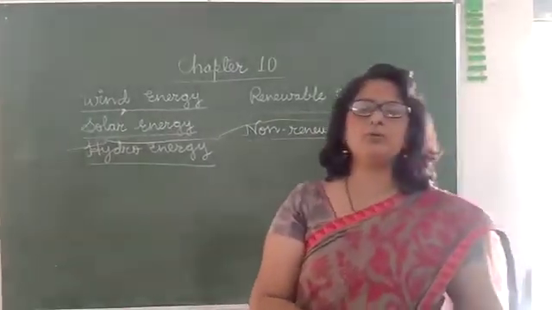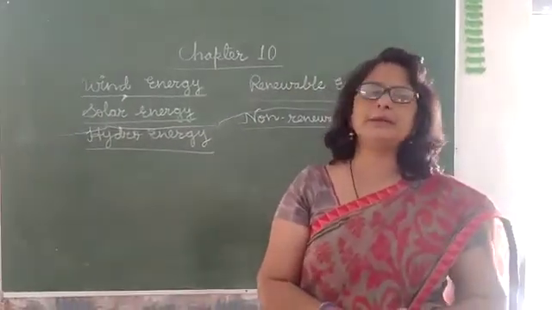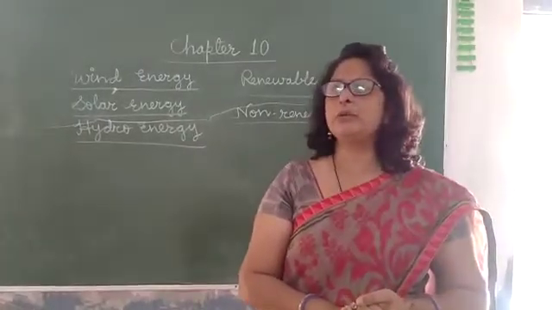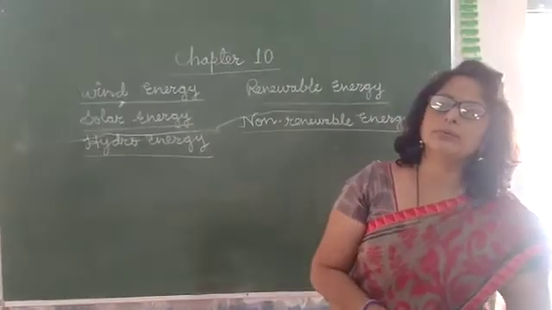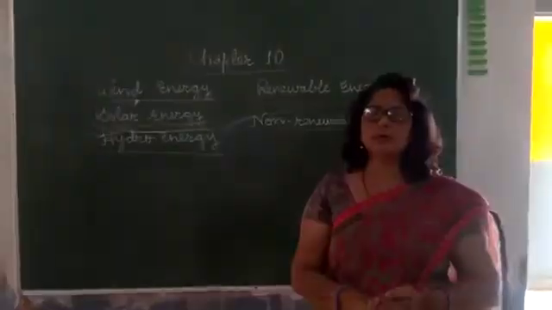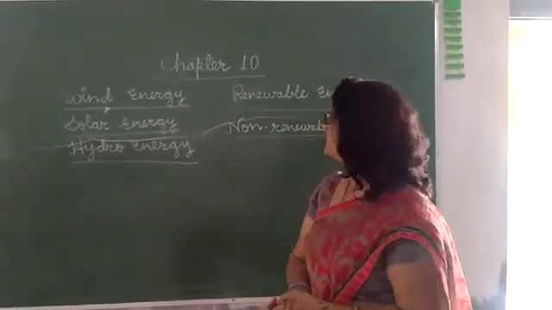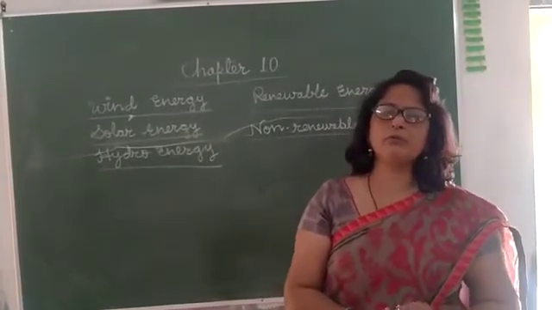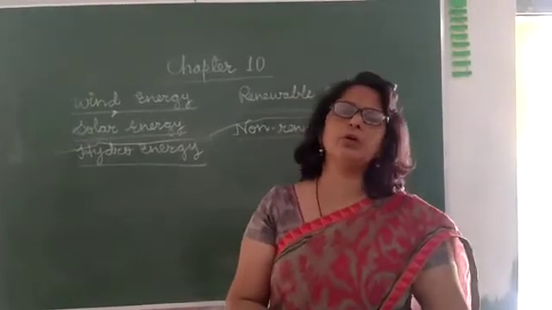So if we use non-renewable energy frequently, then it is possible that it will become extinct from the earth. So nowadays we are searching for different energy sources which we get from renewable things, meaning from the sun, from wind, from water. So I hope this energy is clear to all of you.